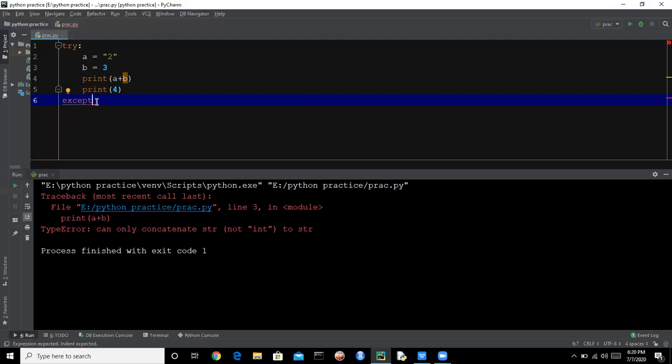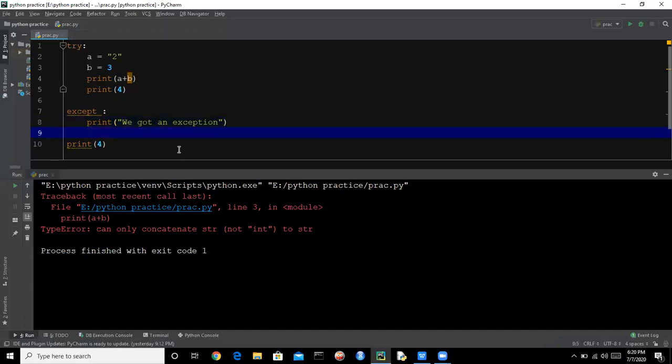Let's say we have an exception and print we got an exception. Now we will say print 4, which will come here.